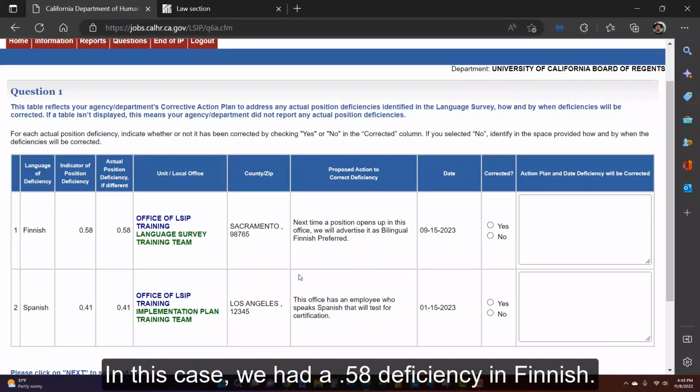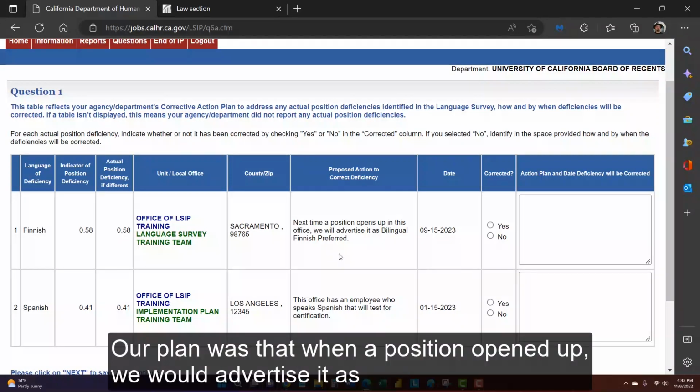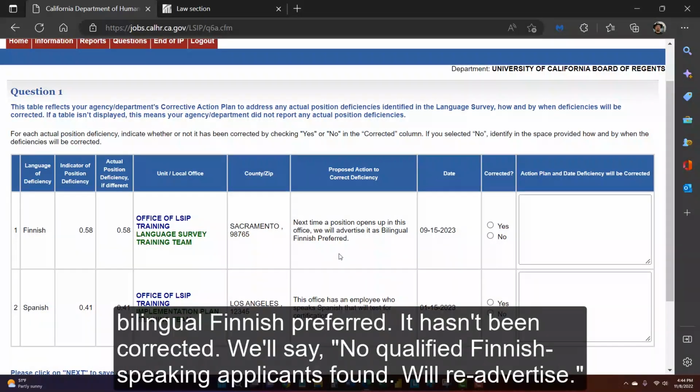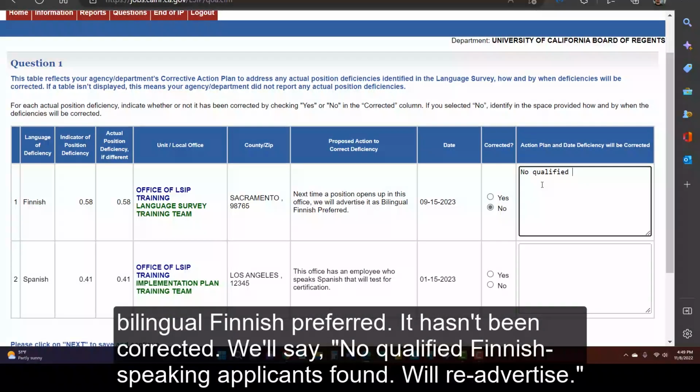In this case, we had a 0.58 deficiency in Finnish. Our plan was that when a position opened up, we would advertise it as bilingual Finnish preferred. It hasn't been corrected. We'll say no qualified Finnish-speaking applicants found. We'll re-advertise.